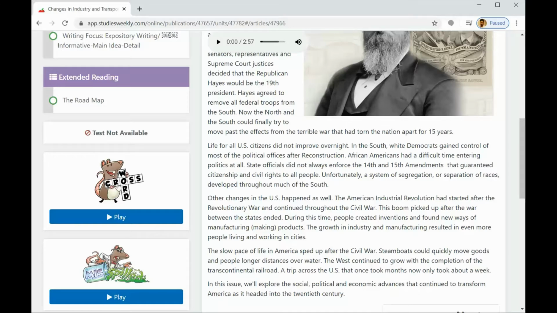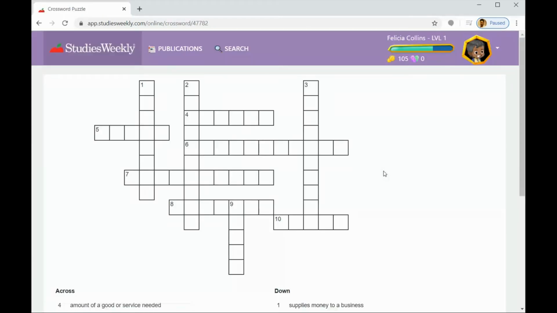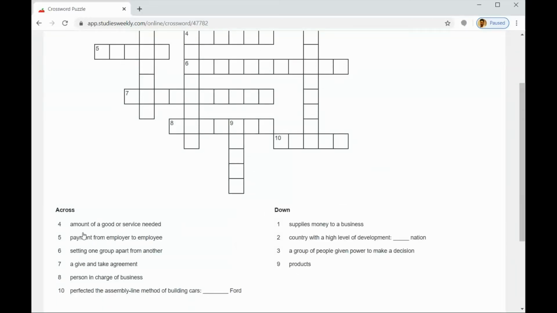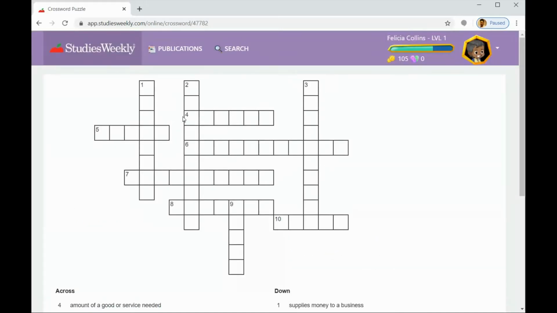Here's a great old crossword puzzle that we do in class. This is how you do it digital. So it will take you into the crossword puzzle. You'll see statements for across and statements for down. So if you're going to answer one of these, let's just take number 7, a give and take agreement. You find 7 across and just begin typing in the letters.